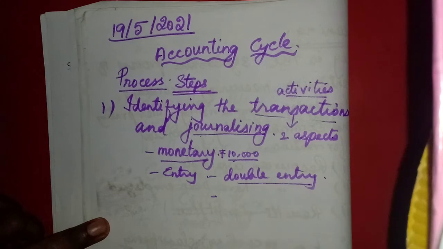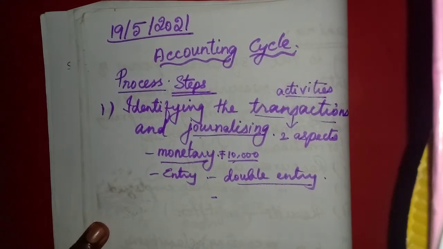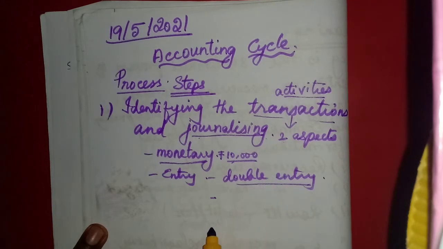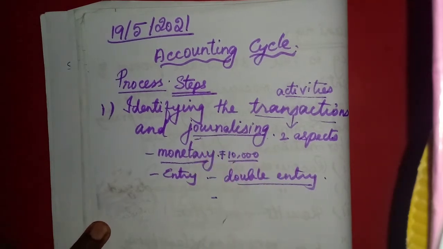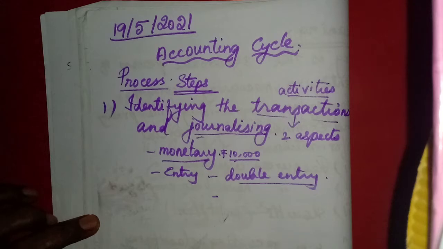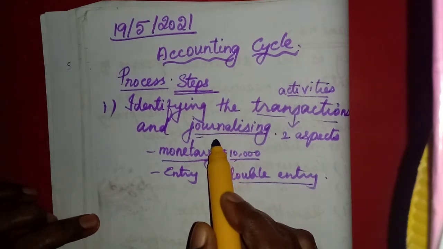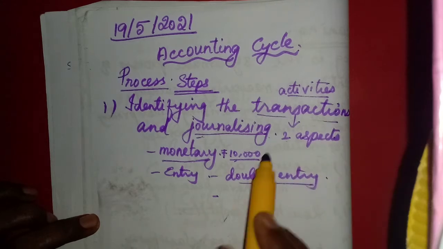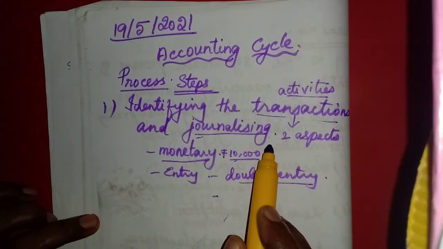You are going to learn all these things in the third lesson. One will be debited, the other will be credited. That is called journalizing, preparing journal entries for the transaction.